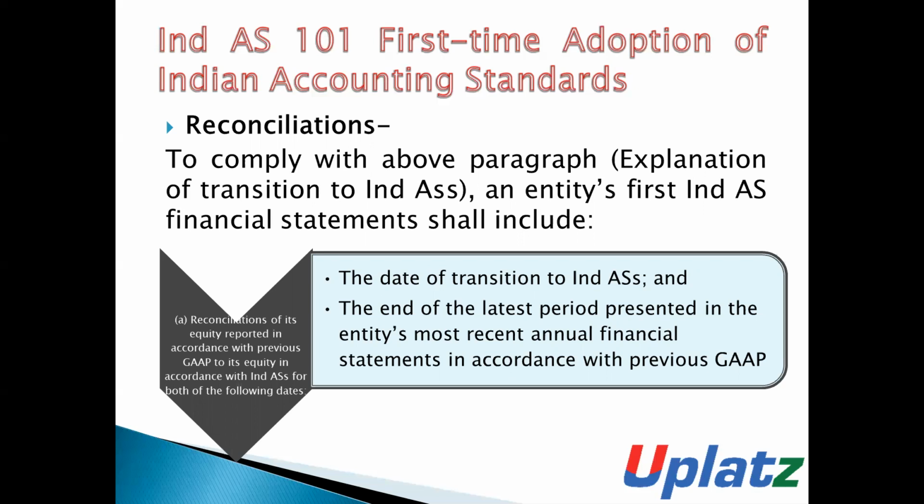equity reported in accordance with previous GAAP to its equity in accordance with Ind AS for both of the following dates. The financial statements of the entity shall disclose a reconciliation in respect of equity reported in accordance with previous GAAP and its equity in accordance with Ind AS for both of the following dates: number one, the date of transition, and number two, the end of the latest period presented in the entity's most recent annual financial statements in accordance with previous GAAP.